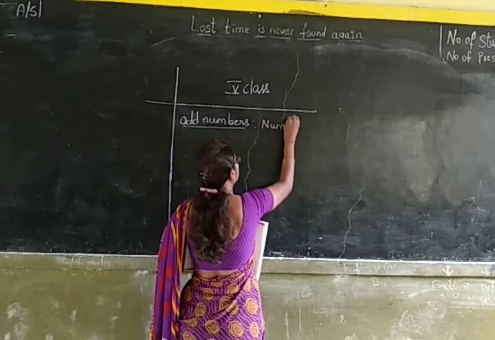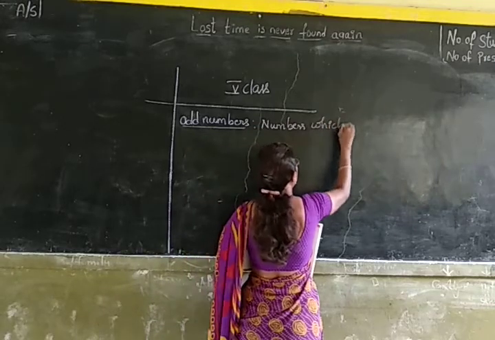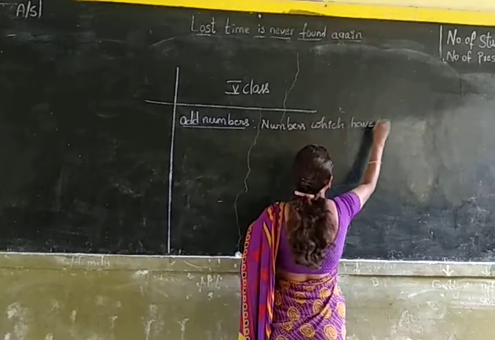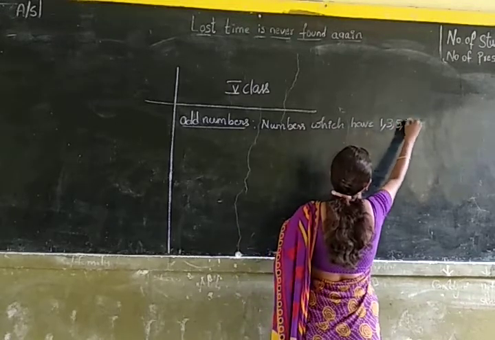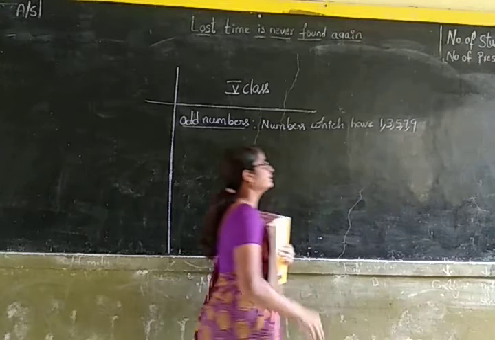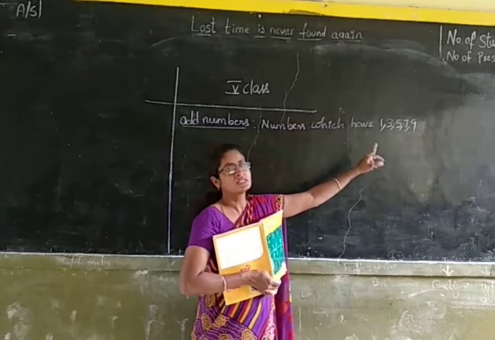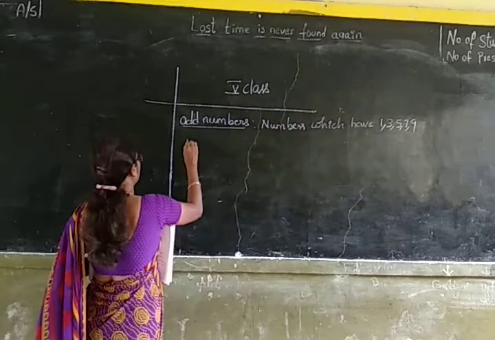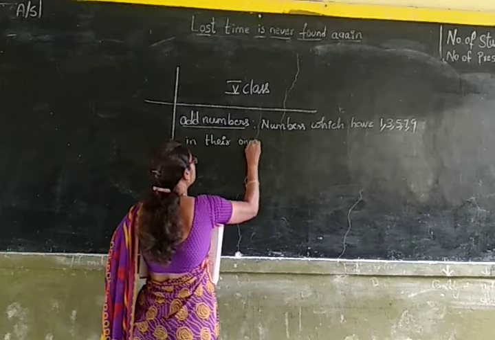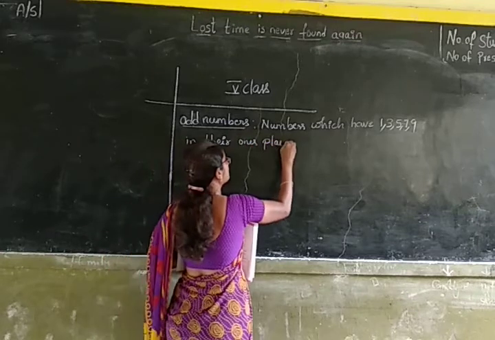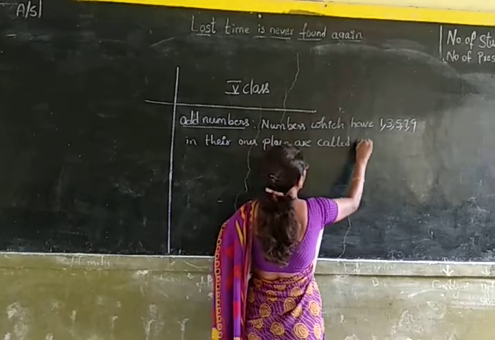Numbers which have 1, 3, 5, 7, 9 in their ones place are called odd numbers.